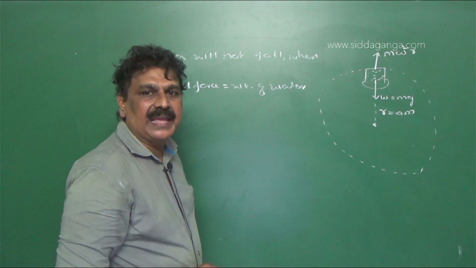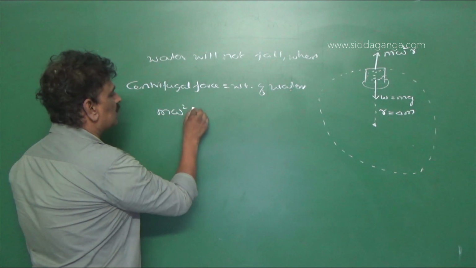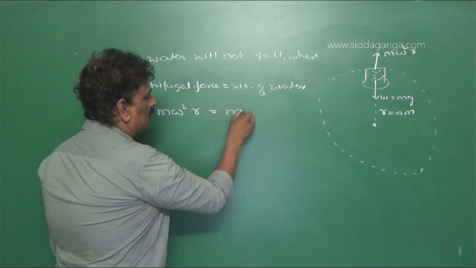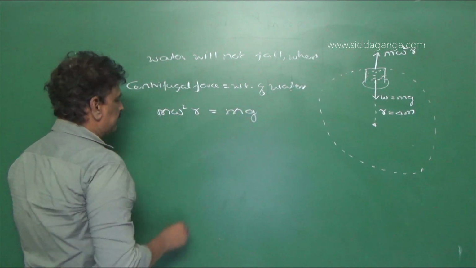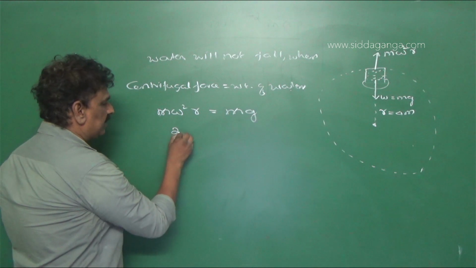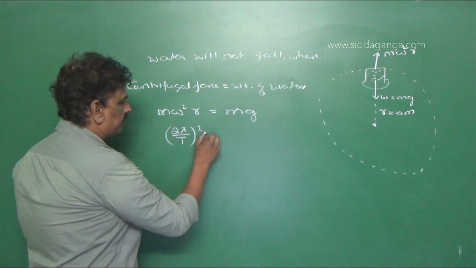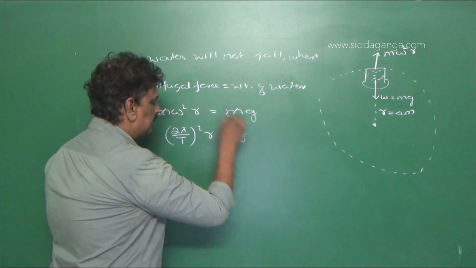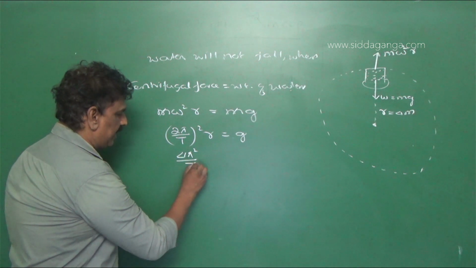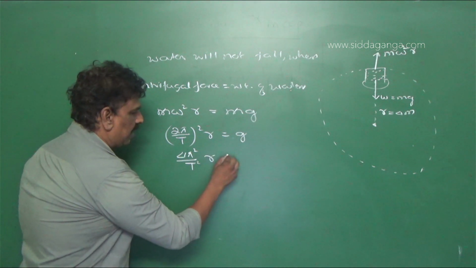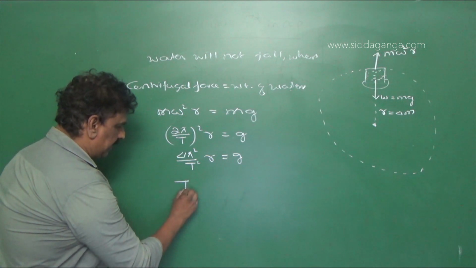In terms of angular velocity, it is m omega square r is equal to weight of water, m into g. m gets cancelled. This omega is equal to 2 pi by T, whole square, r into g, or this is 4 pi square by T square r is equal to g,